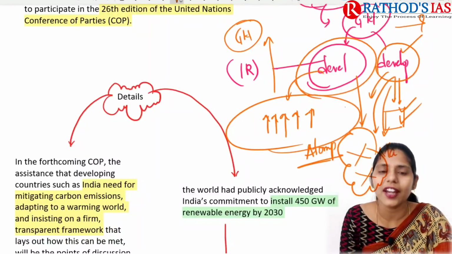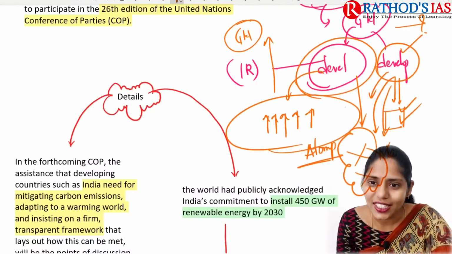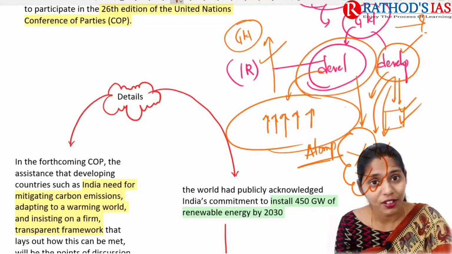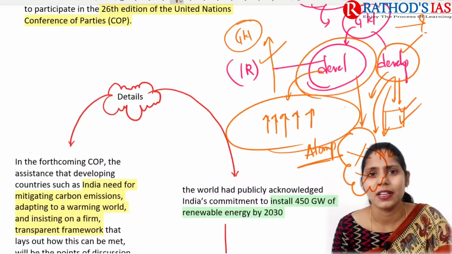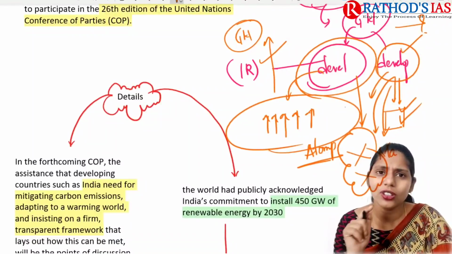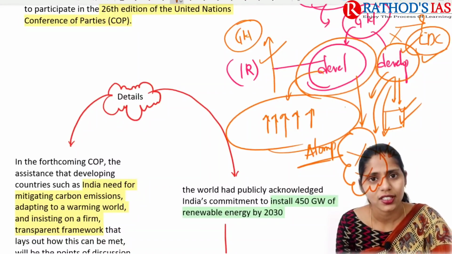But how far is it fair? So already these developed countries went for the industrial revolution long ago, and they released as many emissions as possible into the atmosphere. And now these developed countries are telling developing as well as least developed countries not to go for industries.